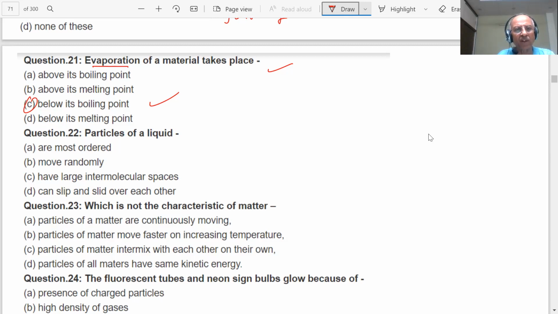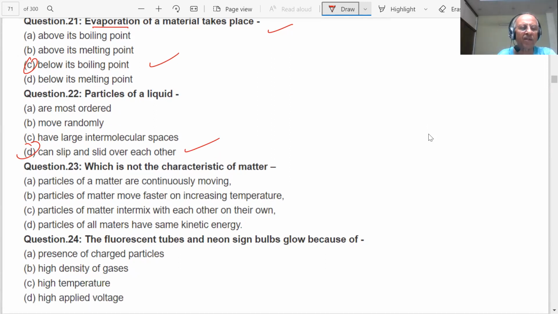They have large intermolecular spaces. They can slip and slide over each other. When we discuss viscosity, we will see this sliding, which is not a characteristic of matter.